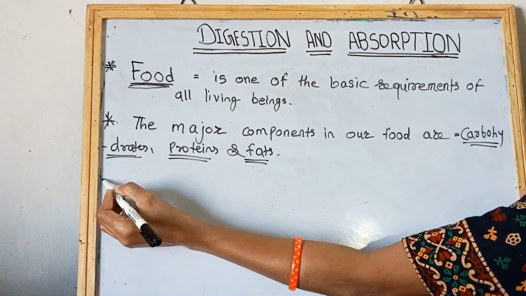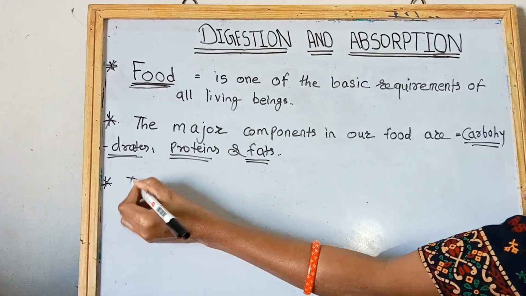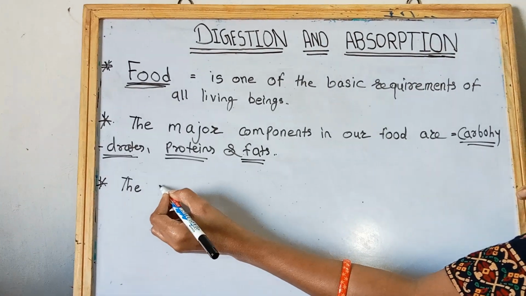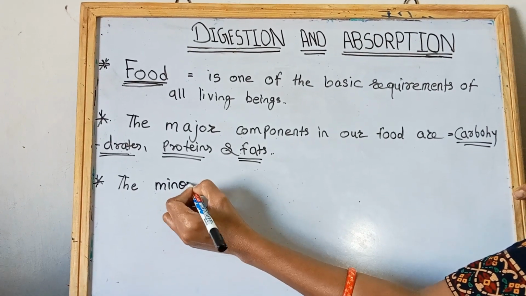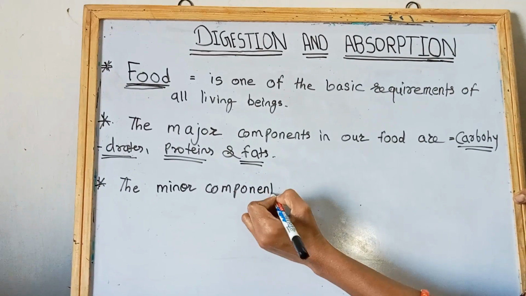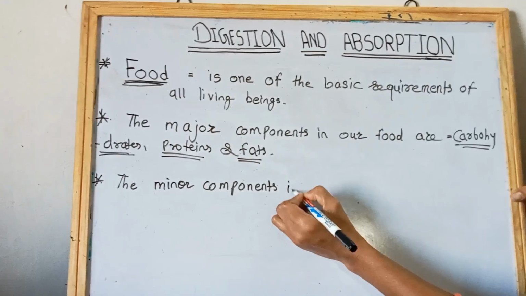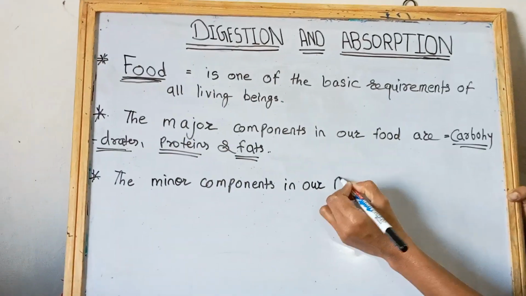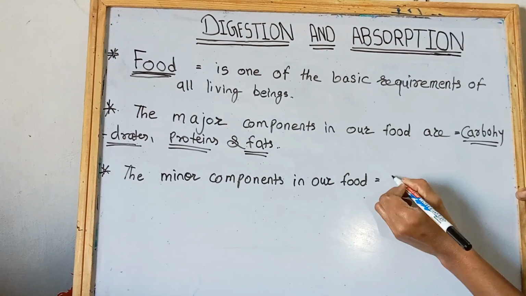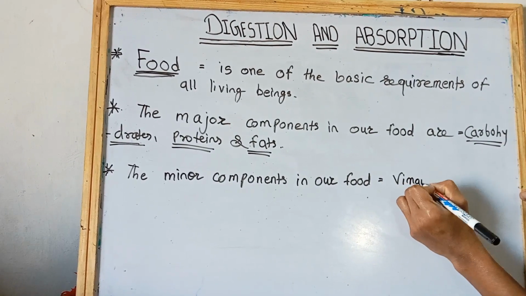Okay, and the components in minor quantity or in small quantity, the minor components in our food, are vitamins and minerals.